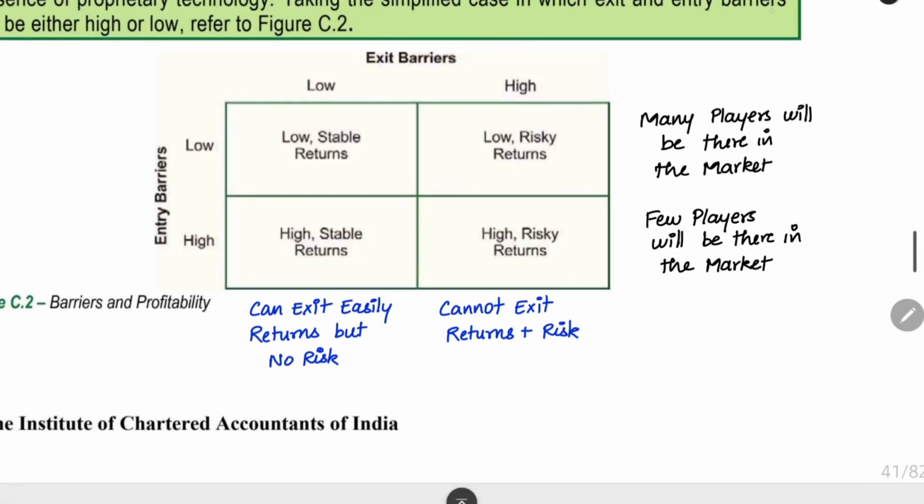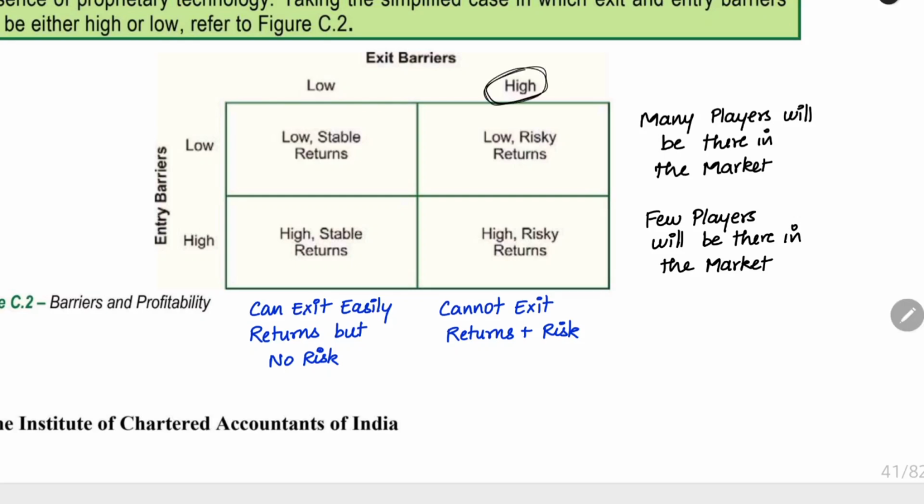And then when you see the exit barriers, as I already said, when the exit barriers are high, it will be a risk for the organization. We cannot move out of the industry even if we want to. So it is a very big risk. Next thing is, when the exit barrier is low, we can easily go out of the industry. There is no risk. We have stability in the market. Even if things go sideways, we can easily exit the market and recover our capital.